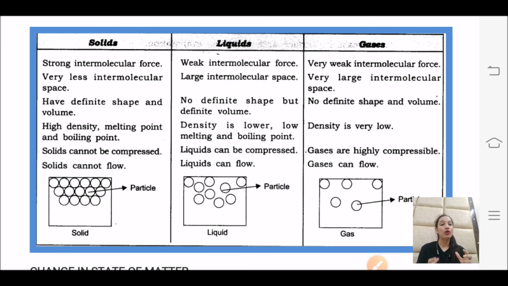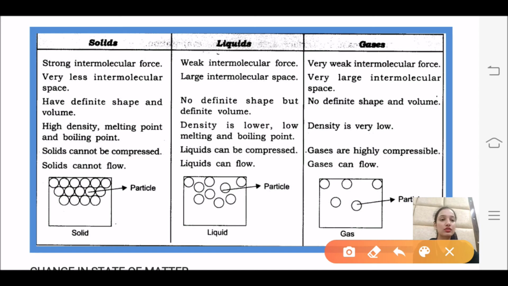Reason being, the molecules are so tightly packed that it has a high density, because a large number of molecules are present in per unit area. Now the next one, in liquid density is lower because in per unit area molecules are far away, so in per unit area molecules are fewer. As shown in this figure, see in the figure it's clearly shown the molecules are so tightly packed.